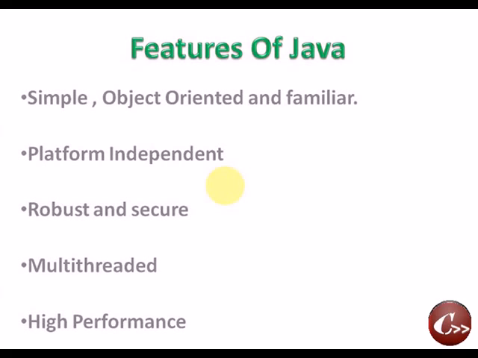In Java, multitasking is supported by multi-threading, where a single Java program is divided into different modules, and each module is simultaneously executed in memory. All those modules which are simultaneously executed in memory are called threads. So this is the concept of multi-threading. At the same time we can perform different tasks, and also the feature is high performance.